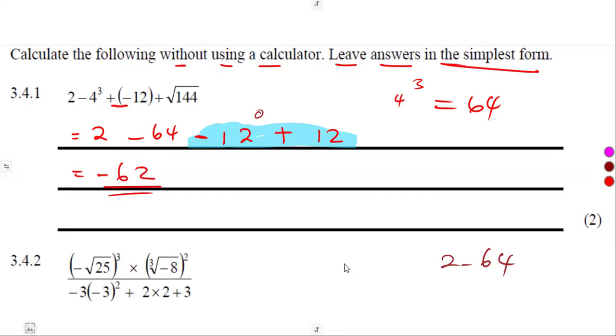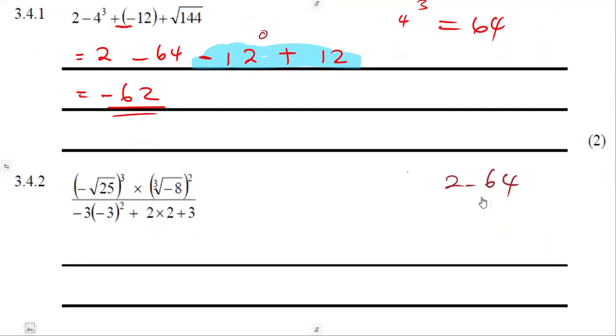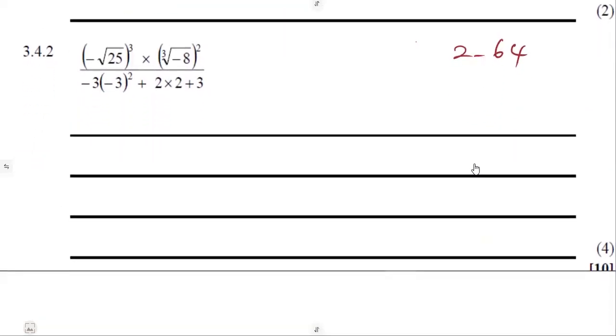But like I said, even if you do not know, who is going to know that you have used a calculator to subtract 2 minus 64? No one. Use a calculator, guys. They are just saying, do not use a calculator straightforward like this: 2 minus 4 to the exponent of 3, plus a minus 12, then the square root of 144. We could have done that. But you can use it to simplify stage by stage. It's not even a problem. So even if I do not understand some of these, I can use the calculator. It's not even a problem at all.